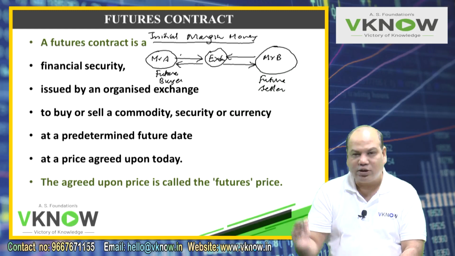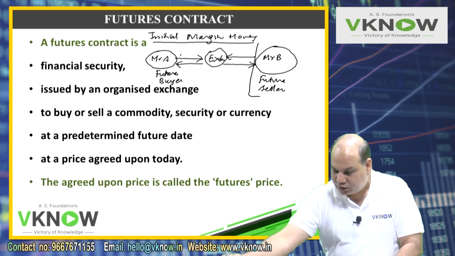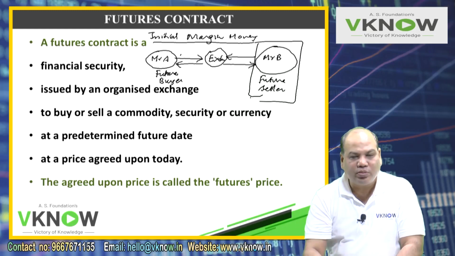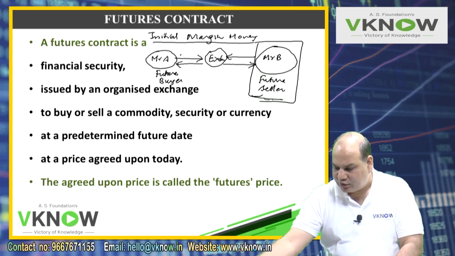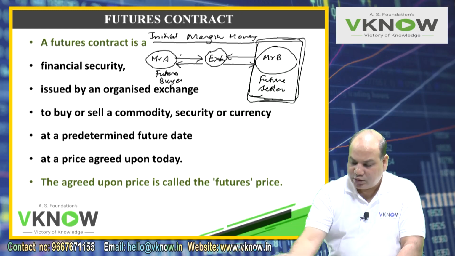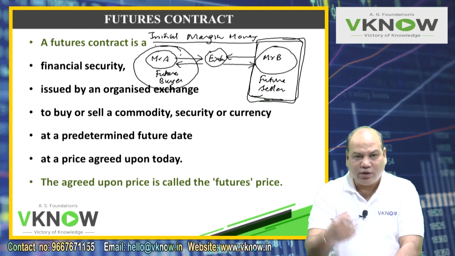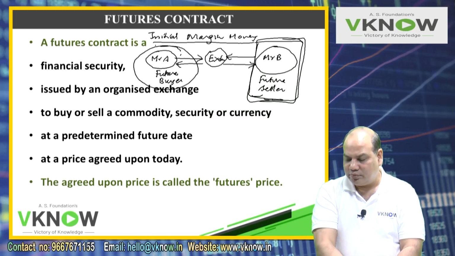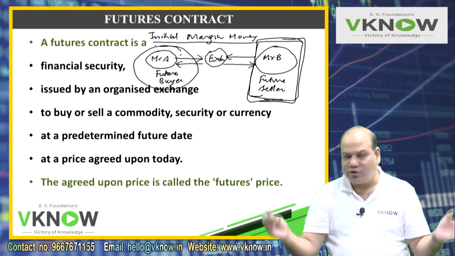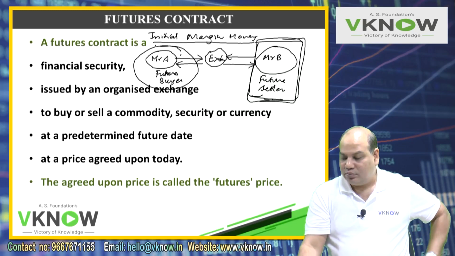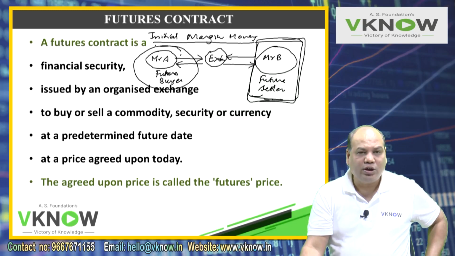If the prices are continuously falling, then the exchange will ask Mr. B to bring more margin. If the prices are continuously rising, B is the loser. If the price rises, B will have to bring more money. If the prices are falling, A will be required to bring more margin money. If the market price crashes so much that even the initial margin money is not sufficient, then there is something called an insurance fund, and out of that the exchange will make the payment to the winner.